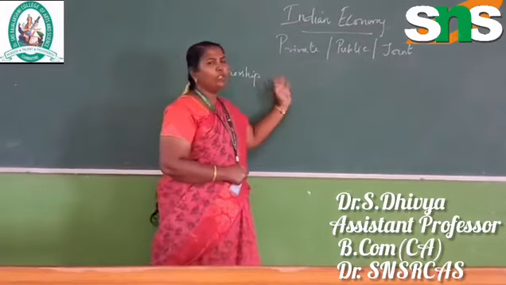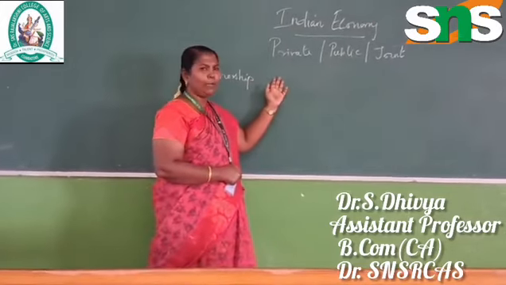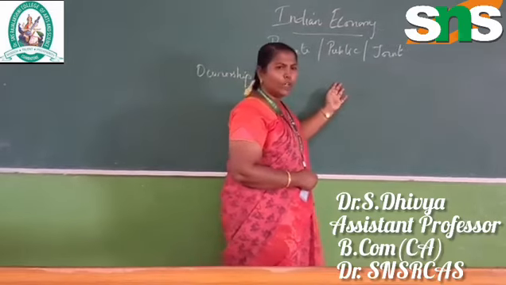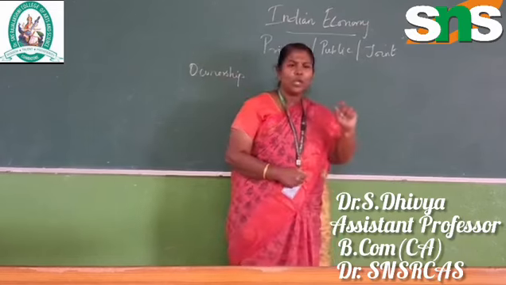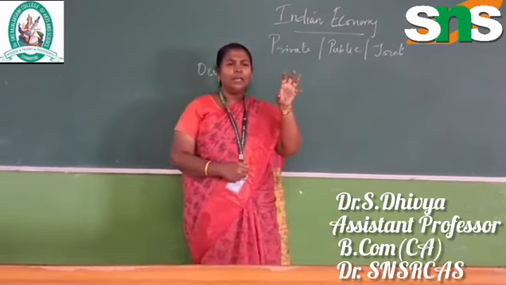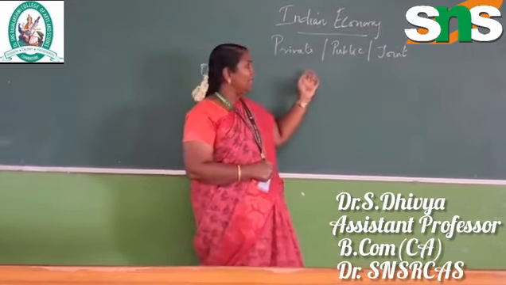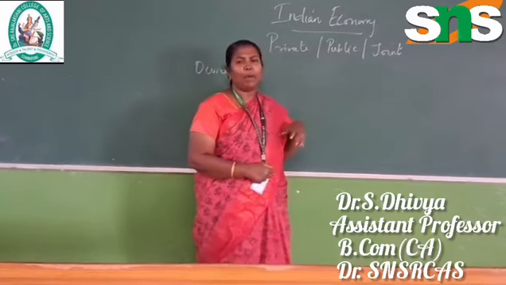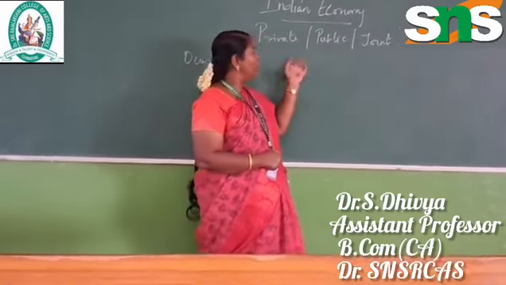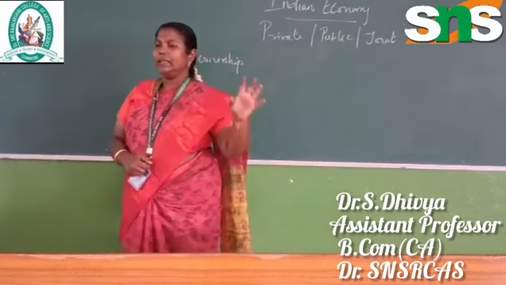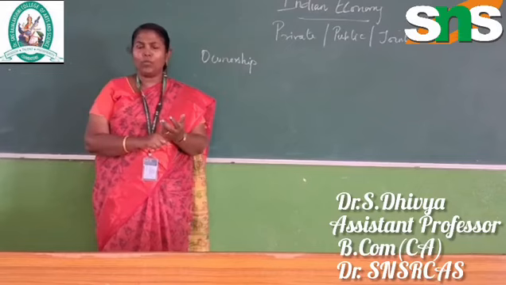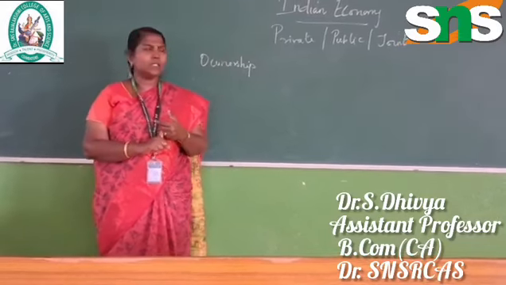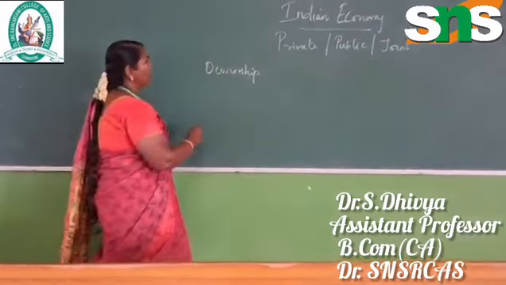The joint sector is a combination of individual people's responsibility as well as the government's. We can give a ratio percentage, say 24% for the private and the remaining controlled by the public. So it is a joint of both private and public. In joint sectors, there is a private person's control as well as the government's control.